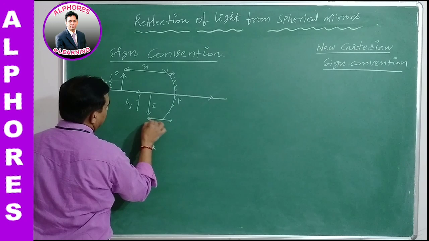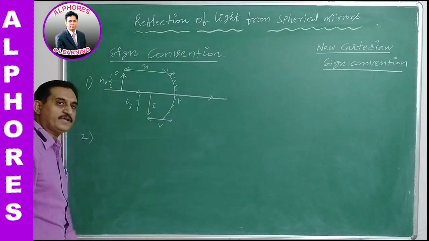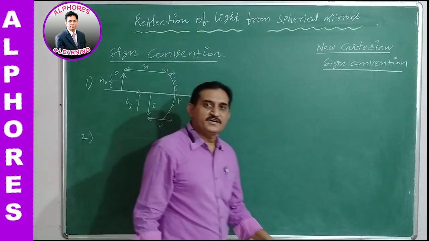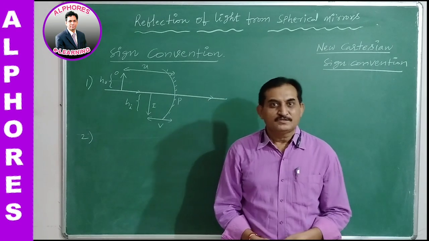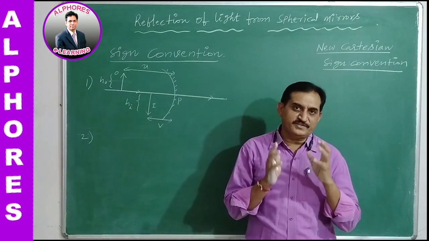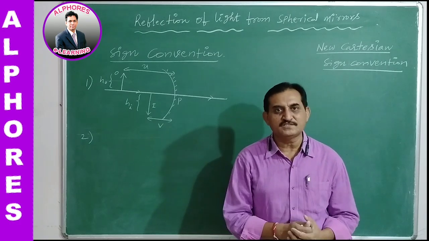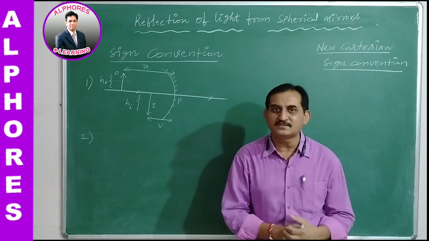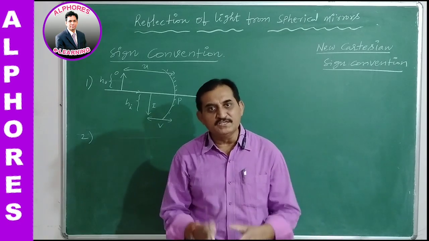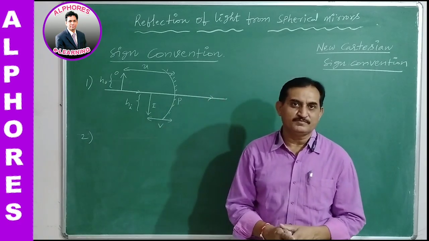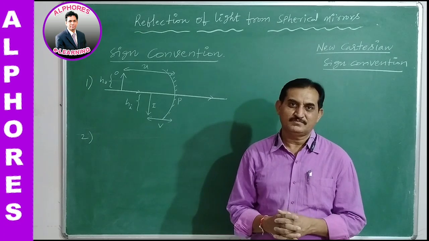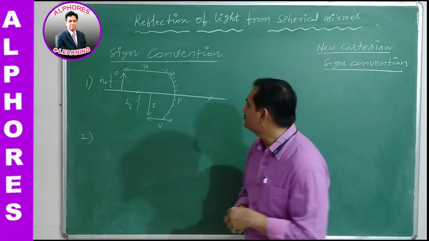This is the image distance v. Now the second point: whatever measurements we take, whether object distance, image distance, radius of curvature, focal length, all these must be measured from the pole of the spherical mirror.